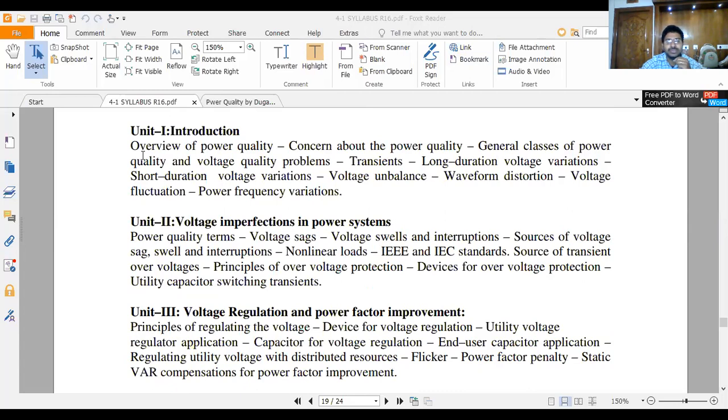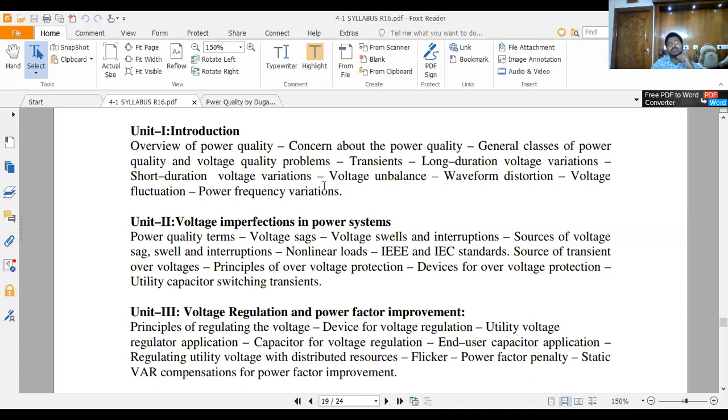We already discussed some different types of power quality. So what is power quality? Any deviation in the power system, that may be in voltage or current, you can call a power quality issue. These issues you can generally classify into different categories: long duration, short duration, transient over voltages, unbalanced voltages, waveform distortions, voltage fluctuations, frequency variations, voltage sags, voltage swells, interruptions, whatever it may be.